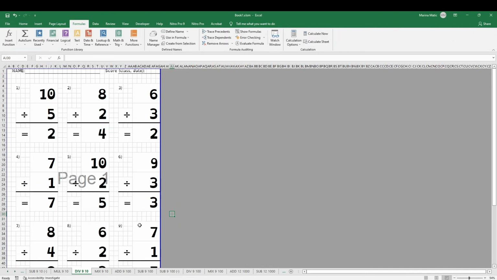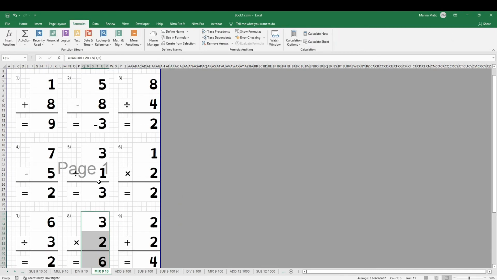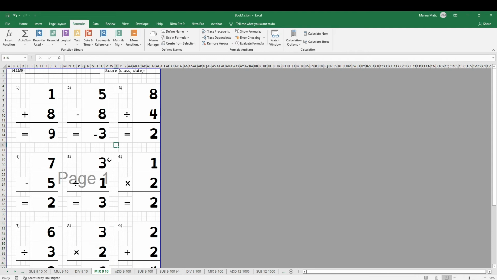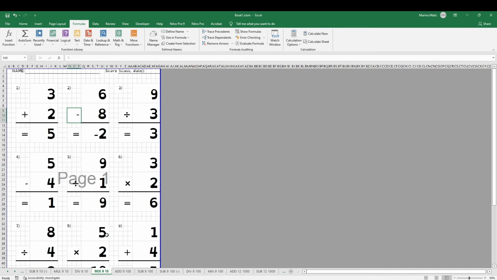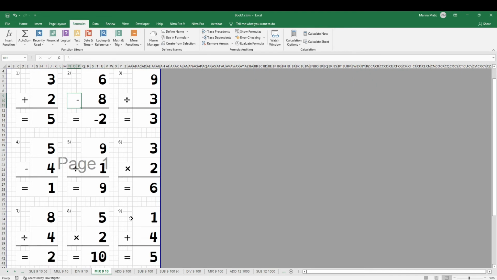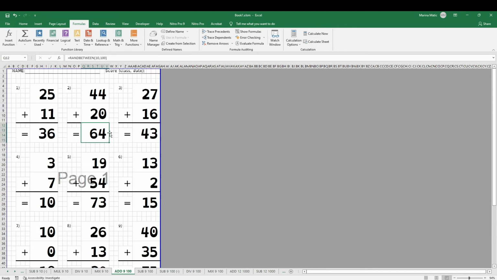So let's see all my printables. So that was up to 9. How to create mix? Same thing, you just copy paste wherever you want from the files you just created. Copy paste a mixture of everything and click on calculate now, and you're going to get a mixed math operators printable. This is my up to 100.